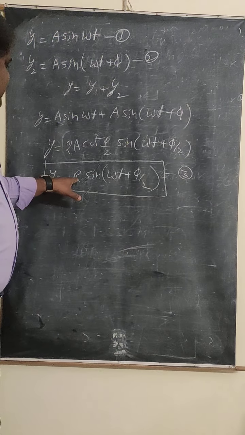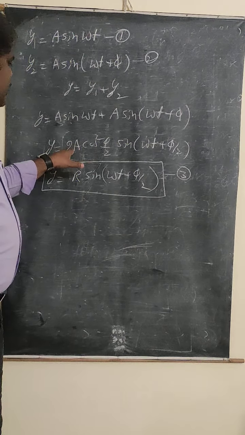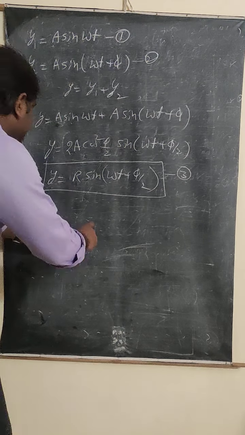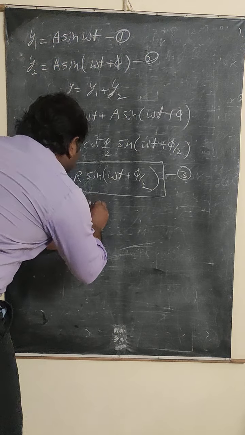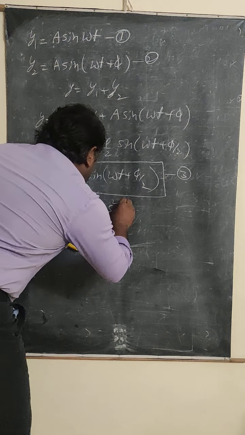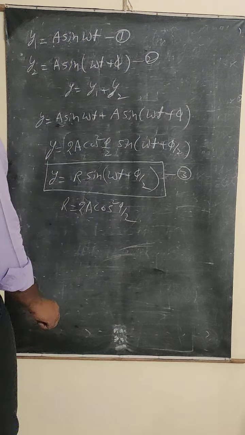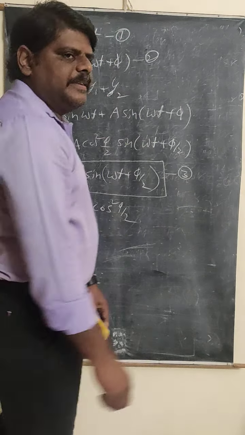Now, we are going to refer to this R. R is equal to what can you write? 2a cos phi by 2. That means this R can be written as 2a into cos phi by 2. So this is the resultant amplitude.